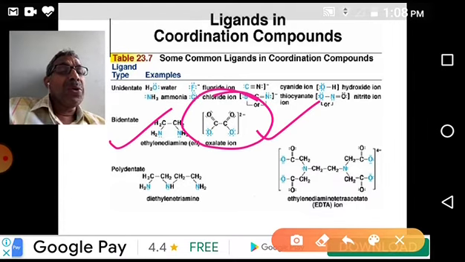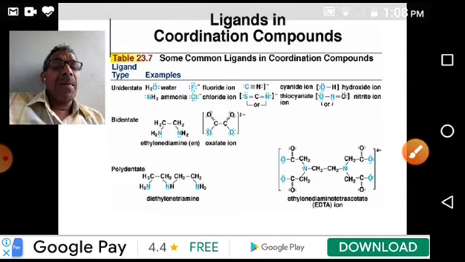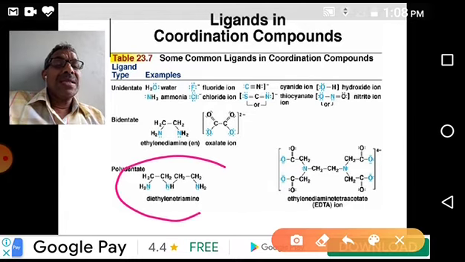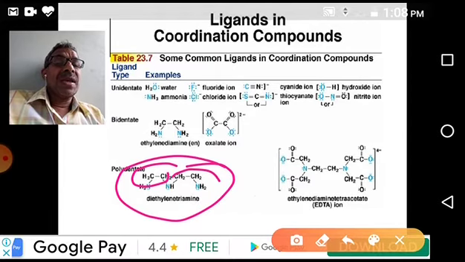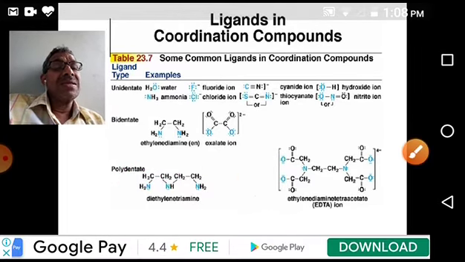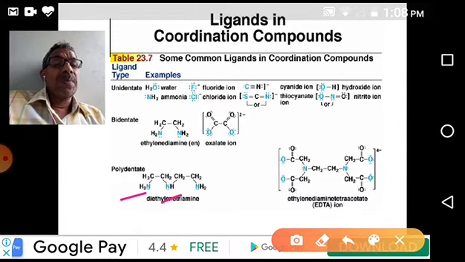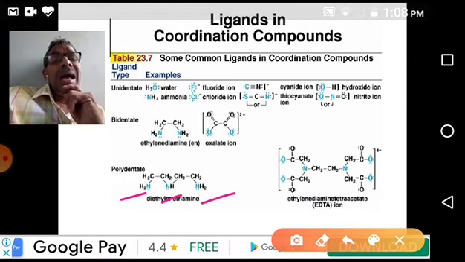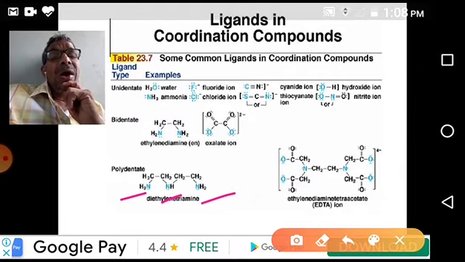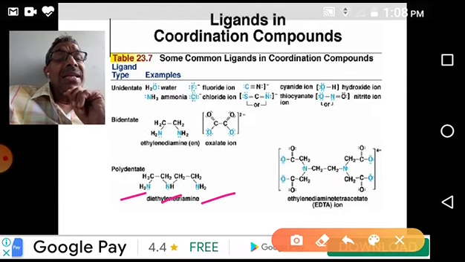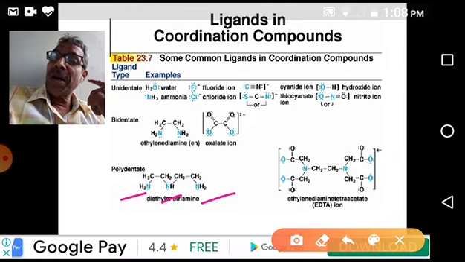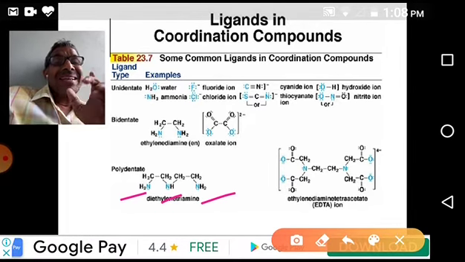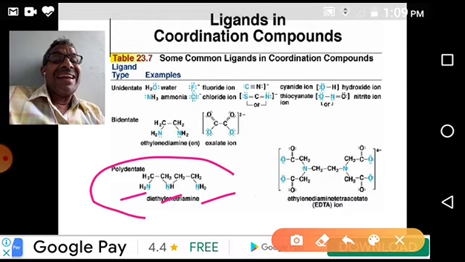Okay, coming to tridentate. You see carefully, this is diethylene triamine. One ethylene, two ethylenes, diethylene triamine. Why triamine? It has three amino groups, 1, 2, 3. These three amino groups have one electron pair each on the nitrogen atom. That's why by donating these three electron pairs, it can form three coordination bonds with the central metal atom. That's why it is a tridentate ligand.